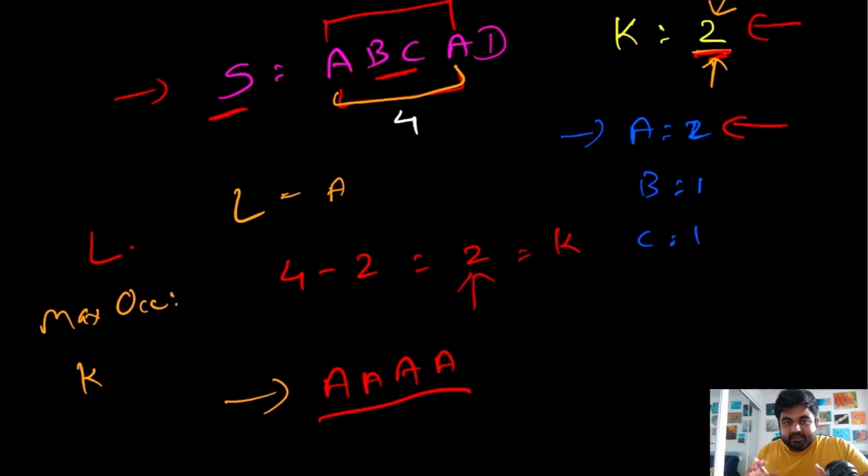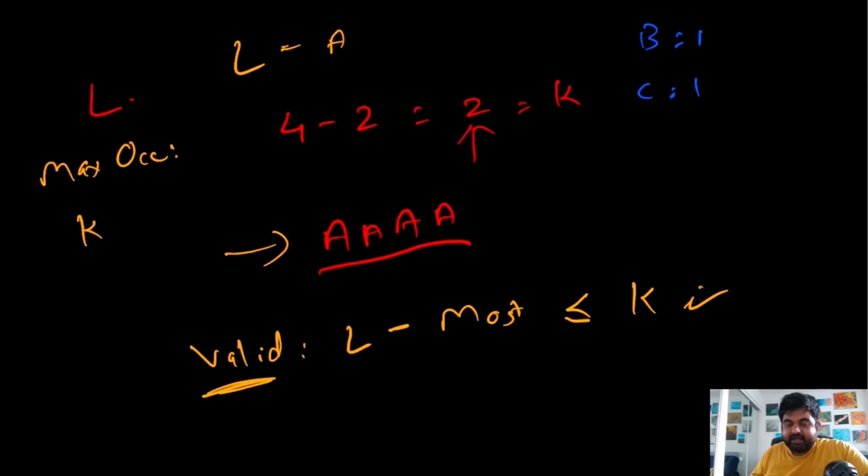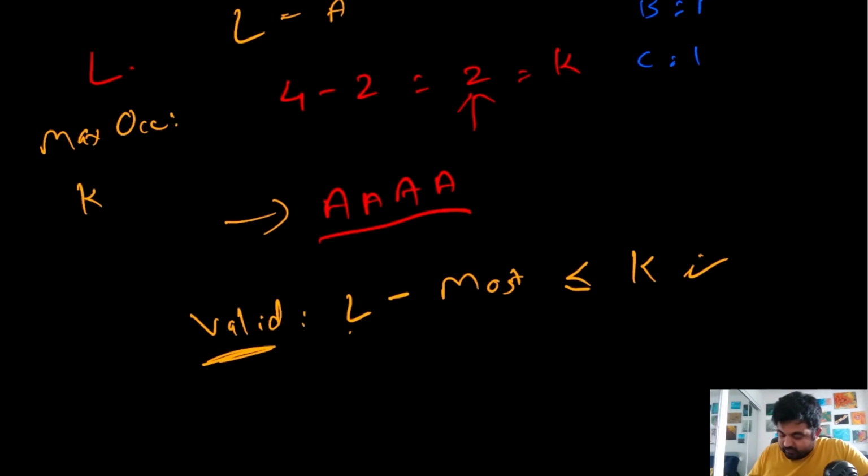Based on this concept, the formula we can create is that a valid subsequence is one where the length of the subsequence minus the most occurred character is less than or equal to the value of k. If this is true, then we can say that this is a valid substring, and the length of this particular substring is also the length of a substring containing the most repeated characters. Let's see it with an example.